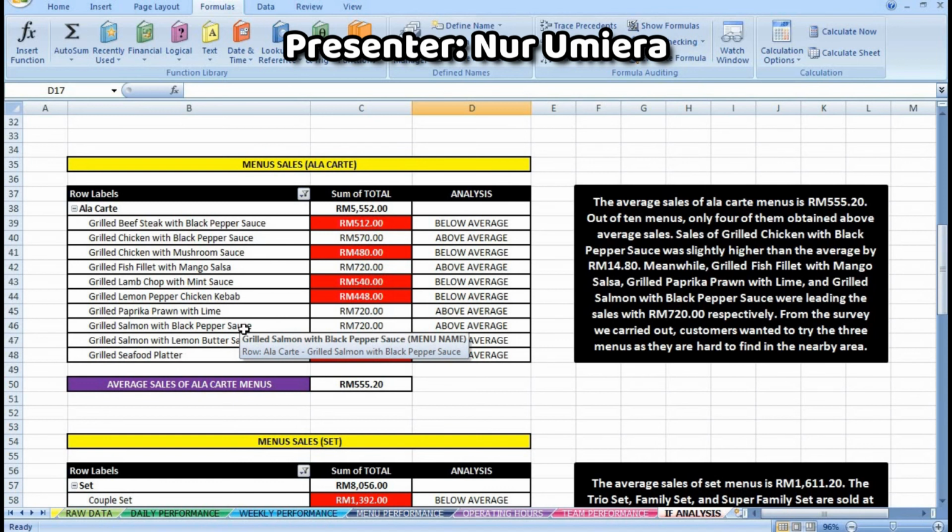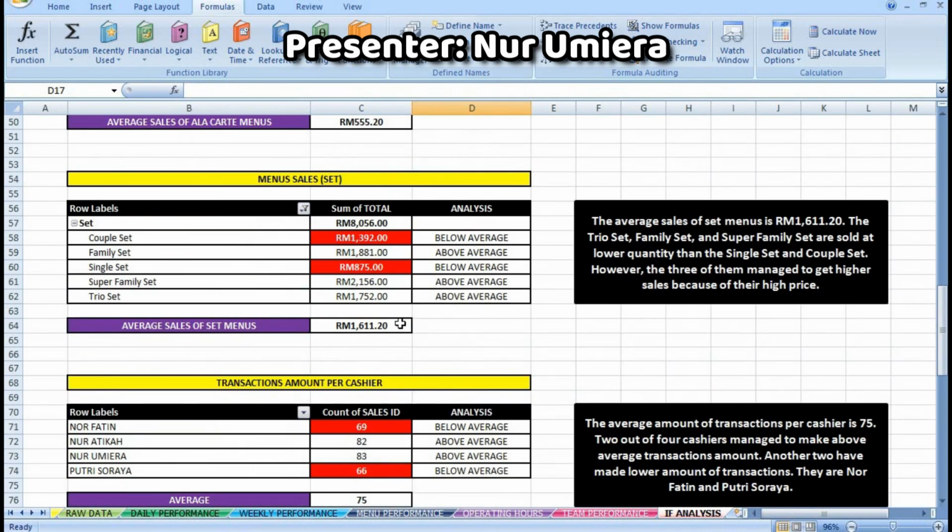From the survey that we carried out, our customers wanted to try the three menus as I mentioned before, as they are difficult to find in the nearby area. Okay, for the menu sales and menu set, the amount of average is 1,611 ringgit and 20 cents.